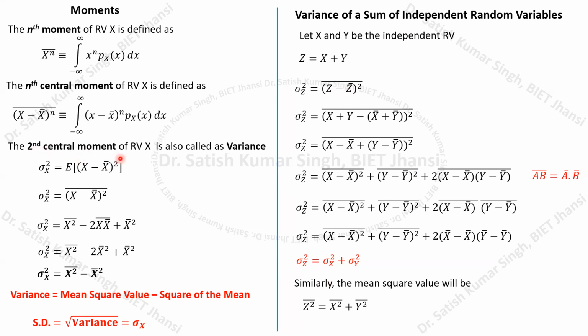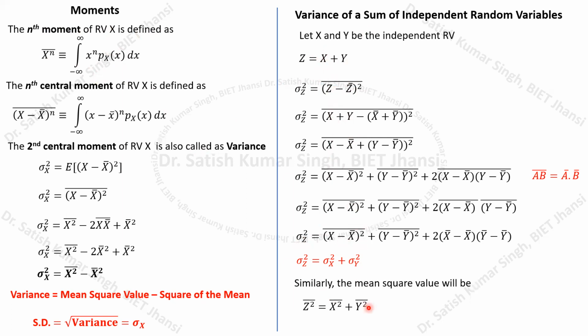We can also directly calculate the second moment, and for that we follow these particular formulas, normally going by the definitions only. Here we just write z square bar, then write (x plus y) square, then apply the bar, and follow a similar procedure.